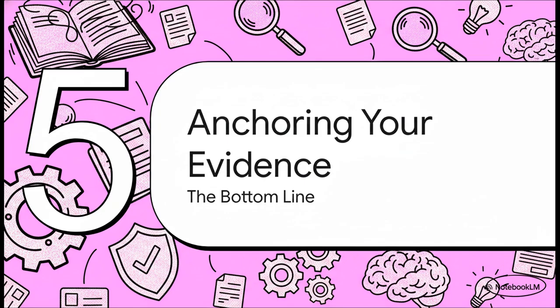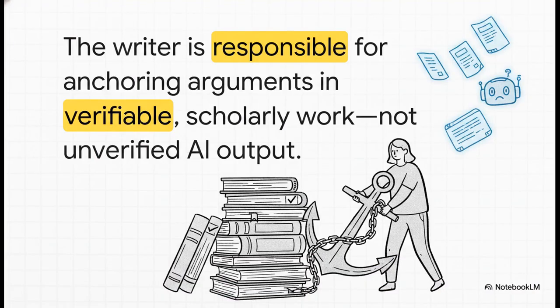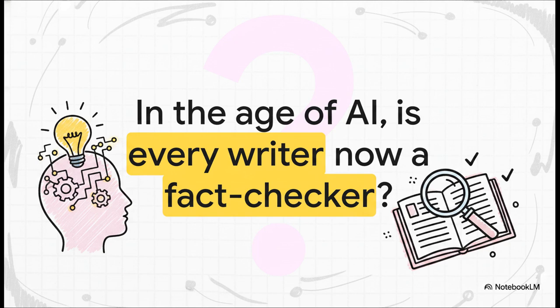Okay, so let's tie all of this together. If there's one single most important thing to take away from all this, what is it? The bottom line is this: as the writer, the responsibility is on you. It's your job to anchor every single argument you make in real, verifiable, scholarly work that you have personally read and actually understood. It's not your job to rely on the unverified and maybe even totally fabricated output from an AI. And that really leaves us with one last big thought to chew on.